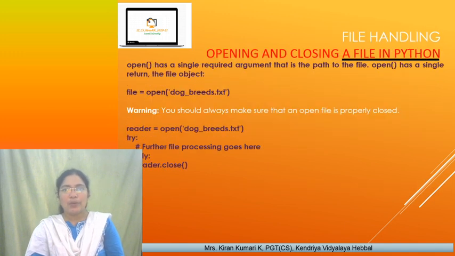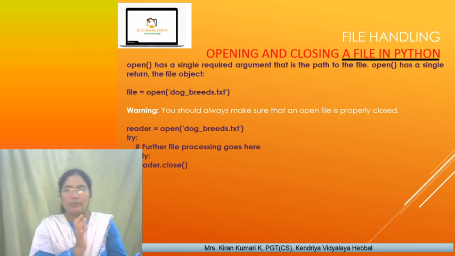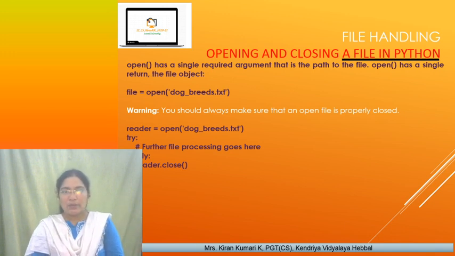So how do you open and close files in Python? We will see the processing for text files and binary files later. Now let's just focus on opening a file and then closing a file. How do you open? We use the open method, and it returns a file object that we assign to a variable, right? The variable is in the sense an object name that we are using.